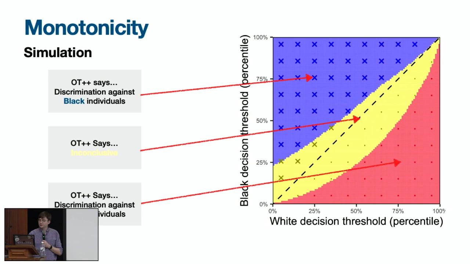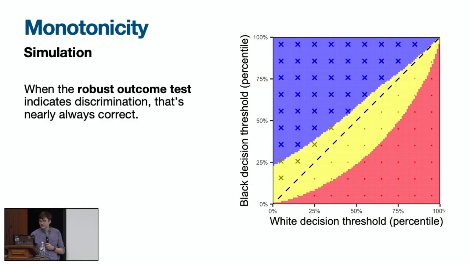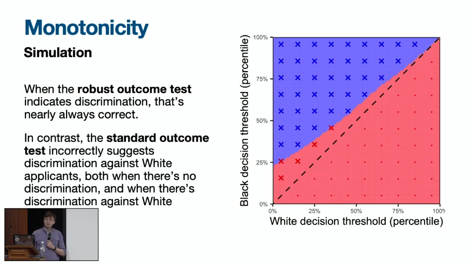So what we're seeing is that across scenarios, even though we don't have perfect monotonicity, the robust outcome test is essentially always correct anyway. When it says that there's discrimination against a group, that is almost always the correct inference, though as expected, sometimes it gives us an inconclusive result. We can also compare the robust outcome test to Becker's standard outcome test, and what we find is that the standard outcome test is wrong all over the place.